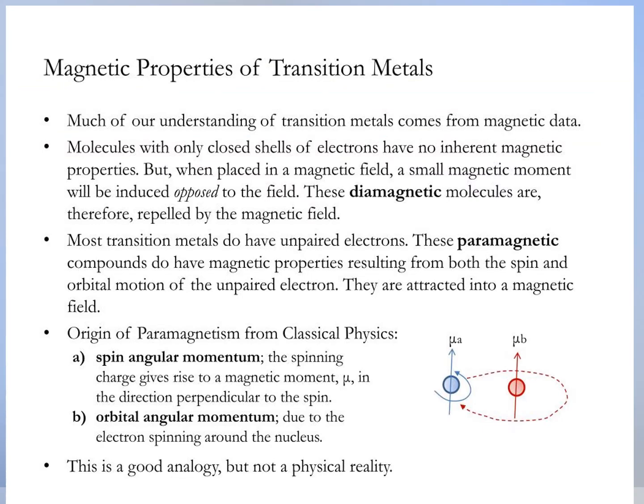Now, what are the magnetic properties of transition metals? Most of the compounds of transition elements are paramagnetic. Much of our understanding of transition metals comes from magnetic data. There are paramagnetic and diamagnetic materials, but in transition elements, most of the compounds are paramagnetic. Magnetic properties are related to the electronic configuration of atoms.